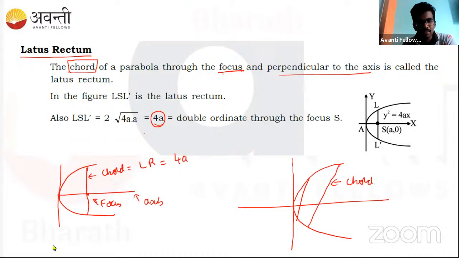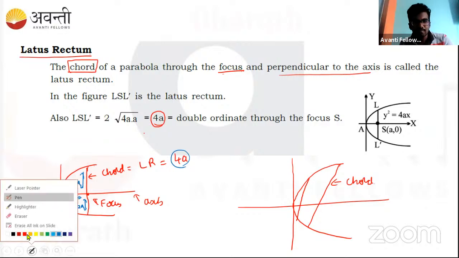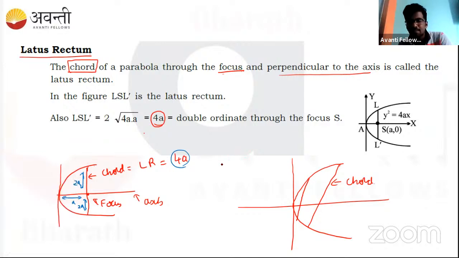If the focus is a, this distance will be a. So this distance will be 2a, and this distance will be 2a. So in total, we'll get 4a. Understood? The length of a latus rectum.